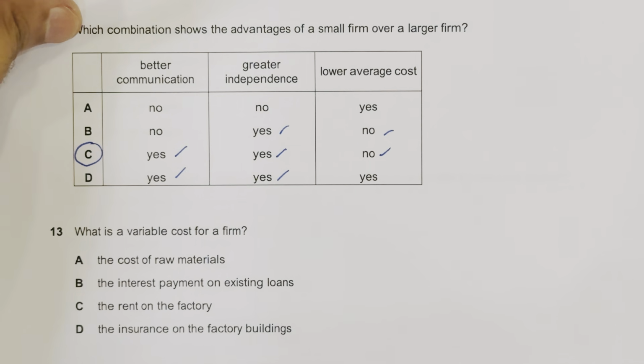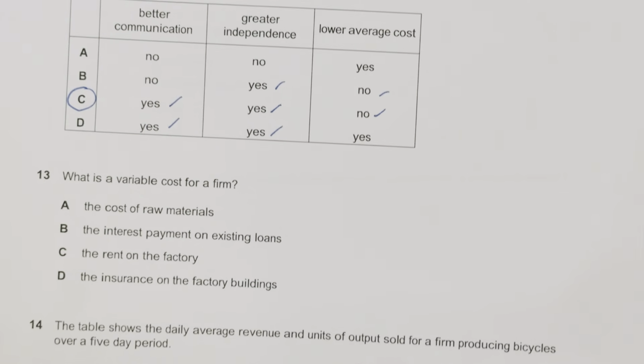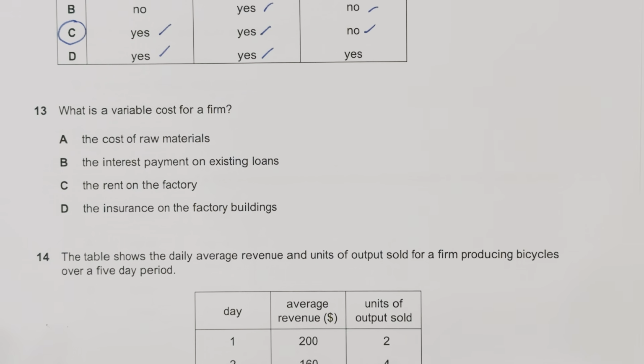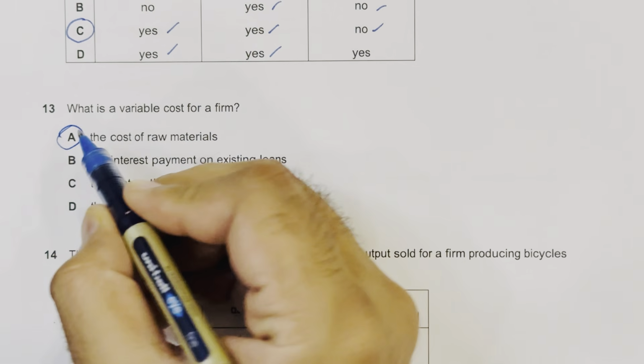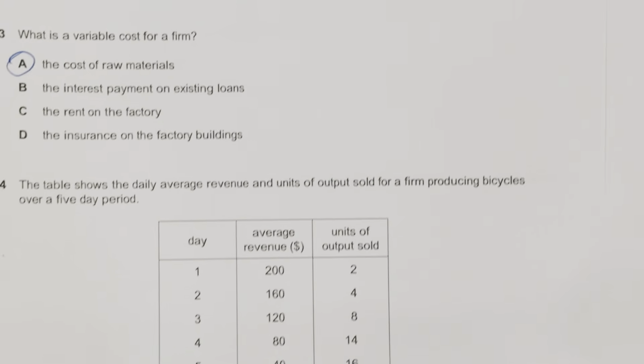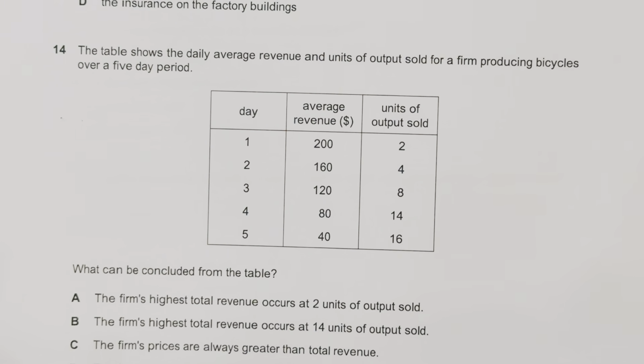Moving to question number 13, what is a variable cost of a firm? This is a very easy question. The cost of raw material, yes, we know that the cost of raw material is a variable cost. Question number 14.